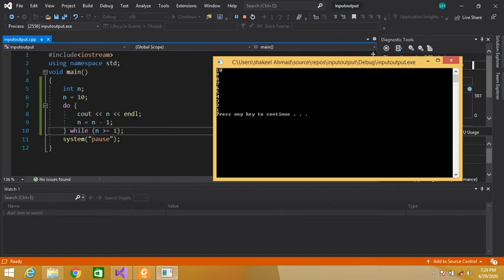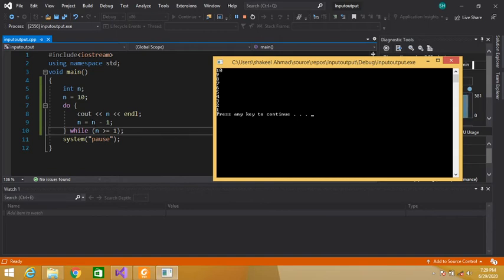Similarly 4. 4 is greater than 1? Yes. 4 is displayed. 3. 3 is greater than 1? Yes. So 3 is displayed. 2. 2 is greater than 1? Yes. 2 is displayed. Now n contains 2. 2 minus 1, 1. So 1 is assigned to this n variable. So now n contains 1. 1 is greater than 1? No. 1 is equal to 1? Yes. So this condition becomes true again because 1 is equal to 1. So the control enters the body of the loop and 1 is displayed.